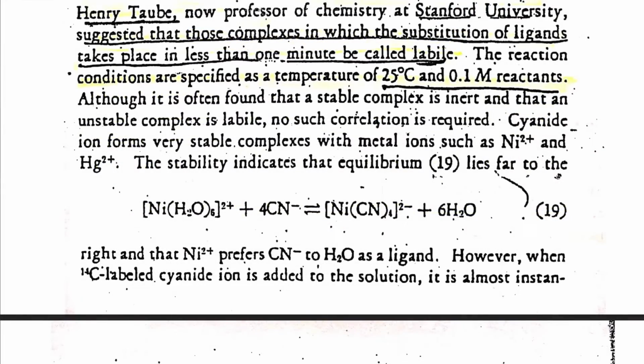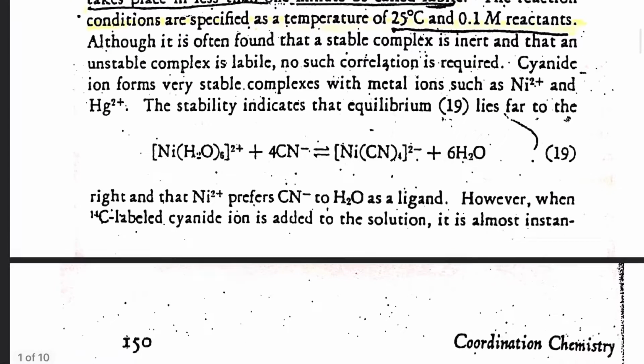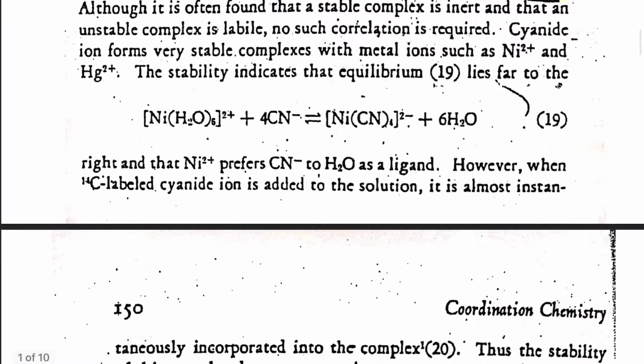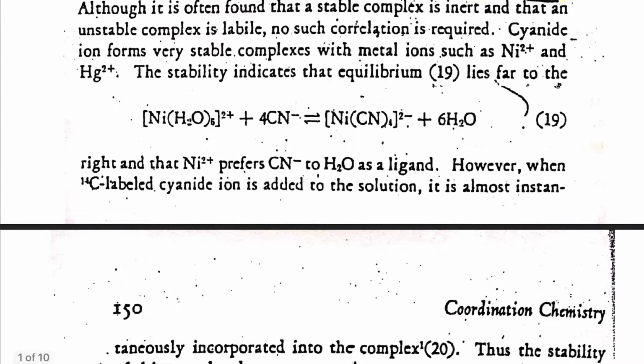Moreover, there is no relationship or linkage between kinetic stability and thermodynamic stability. A complex may be thermodynamically stable, but it may be kinetically unstable. Similarly, a complex may be thermodynamically unstable, whereas it can be kinetically stable. So these two terms, thermodynamic stability and kinetic stability, are independent of each other.